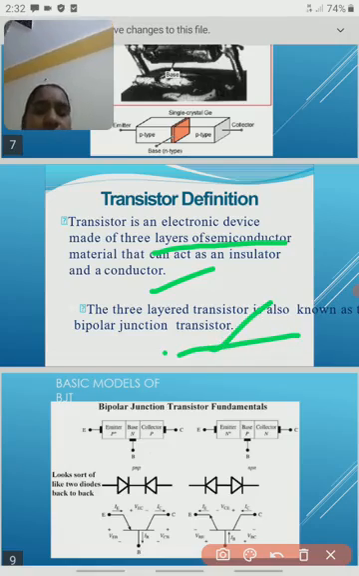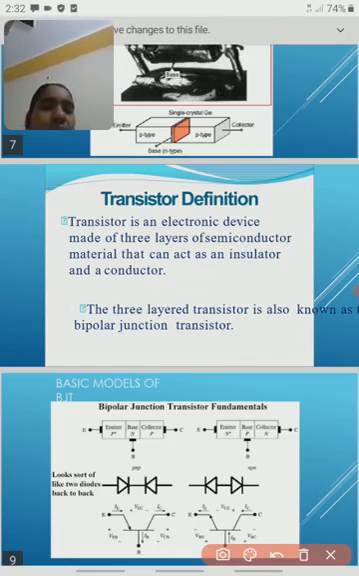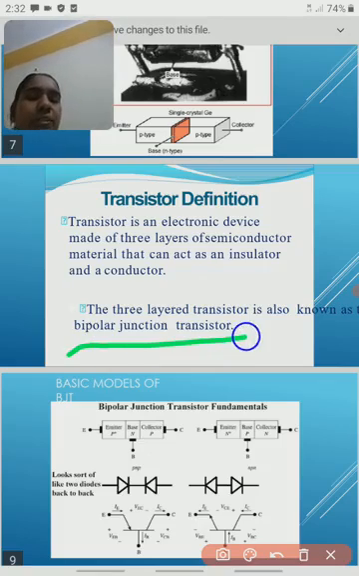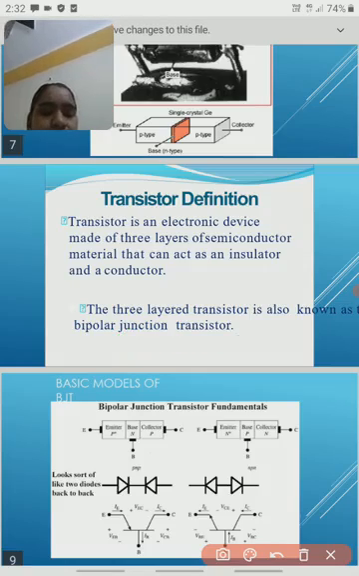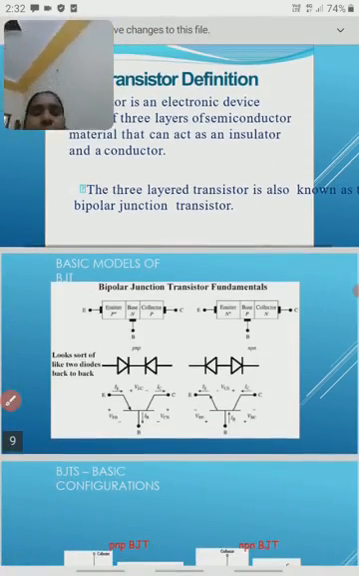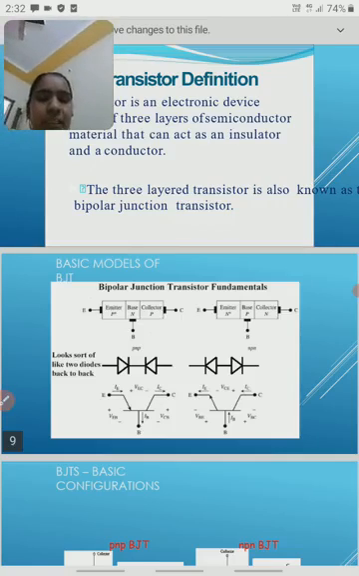The transistor is also called a BJT, bipolar junction transistor. Why? Because this transistor is run by 2 charge carriers, electrons and holes. So that is called a bipolar junction transistor. This is a basic model of the BJT.